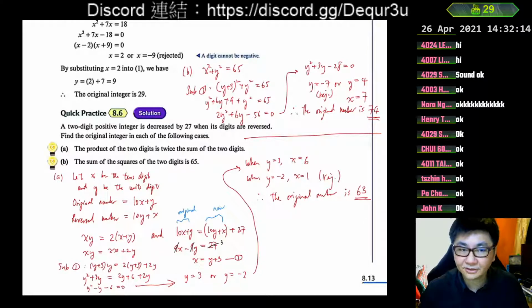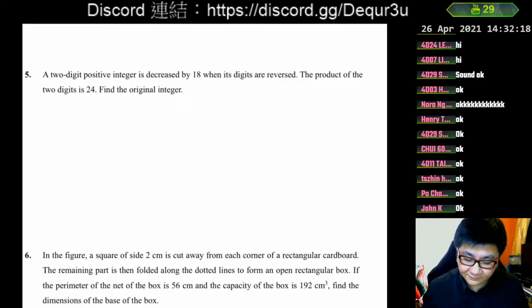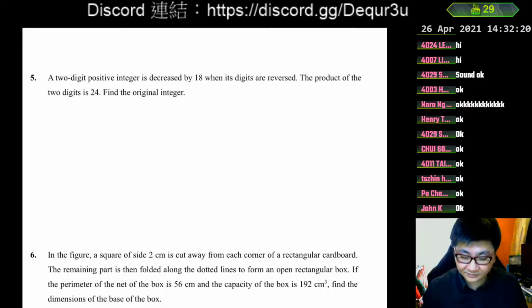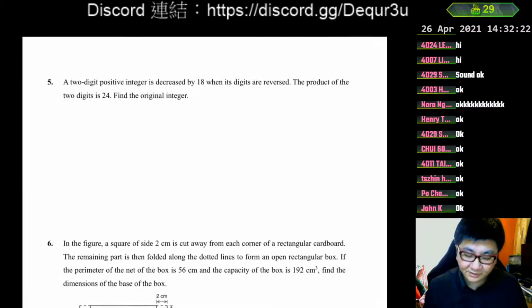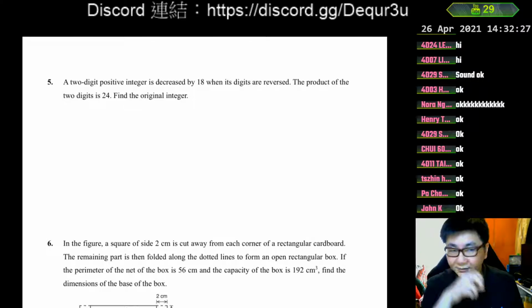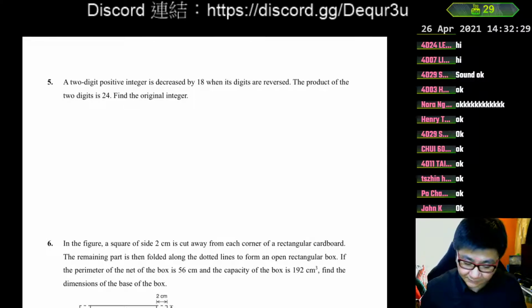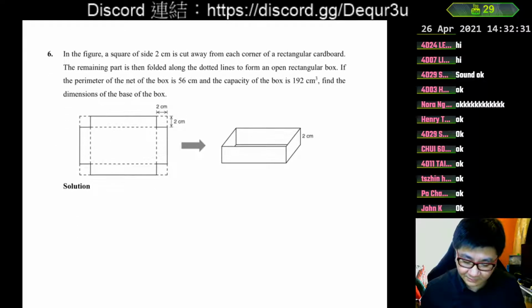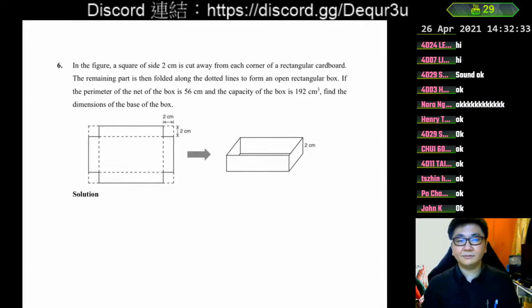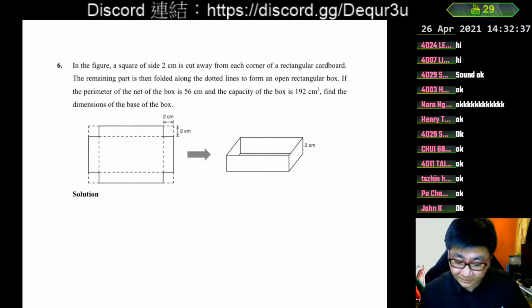So we go to the chapter 8 homework worksheet. And then this first one, the question 5 here, is very like the example we just did. And therefore we leave it for you. And let's maybe do question 6 together in the homework worksheet. I think this question is a bit complicated, and we also have to be careful when we work with it.